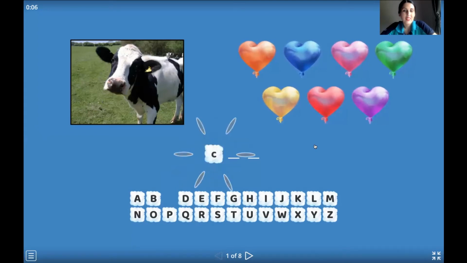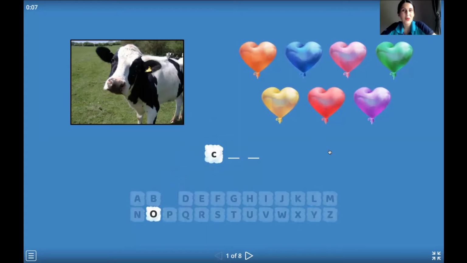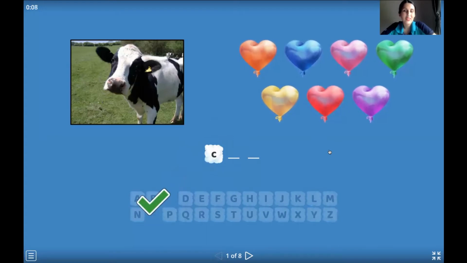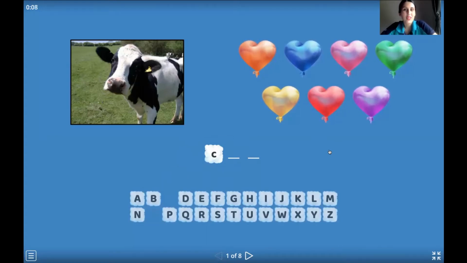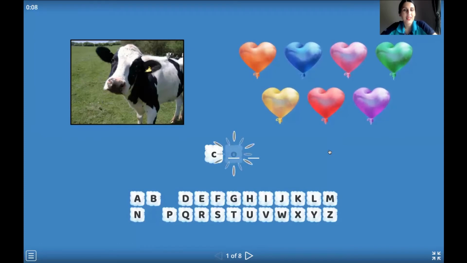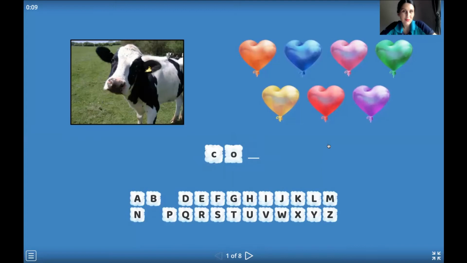Okay, let's continue. Next one. Cow. So let's choose letter O. Very good. Yes, I know that you are perfect spellers. And the last one will be, do you remember how to spell this word? Let's think together.